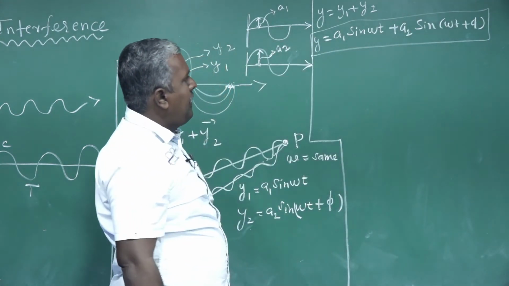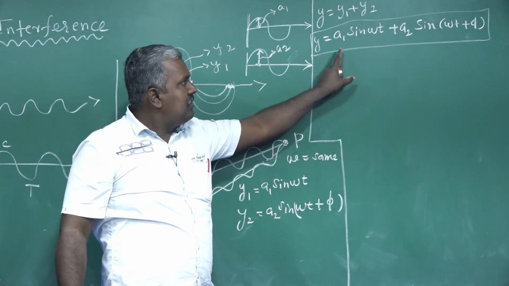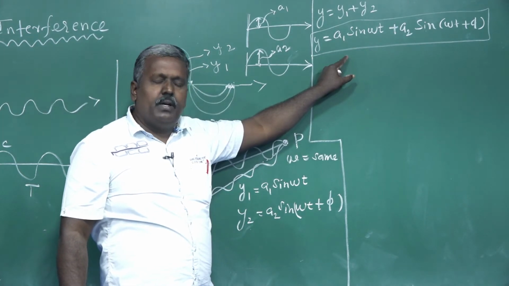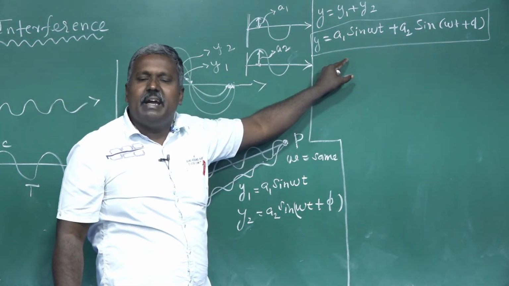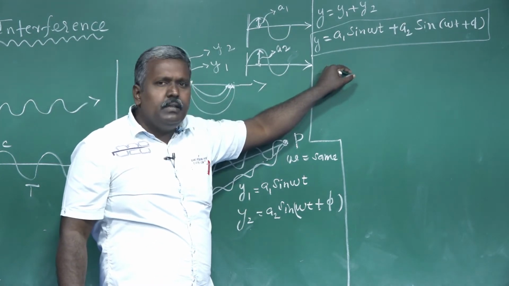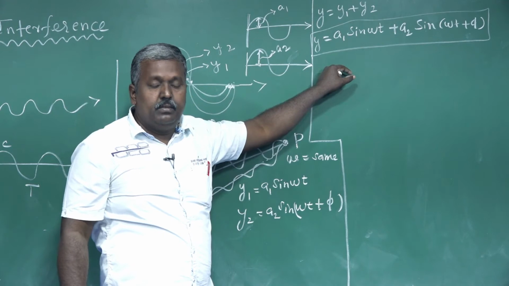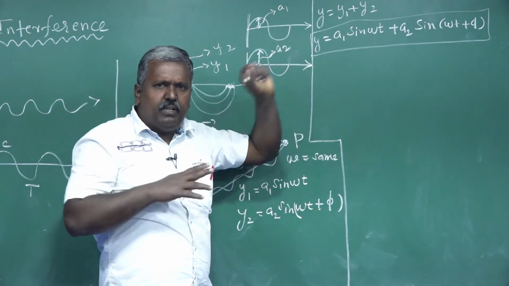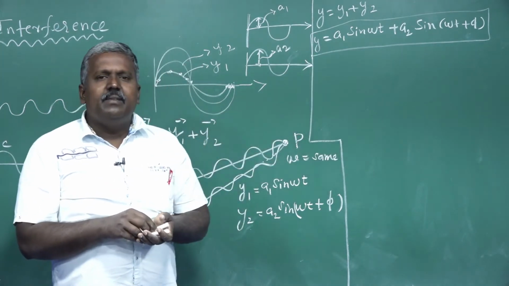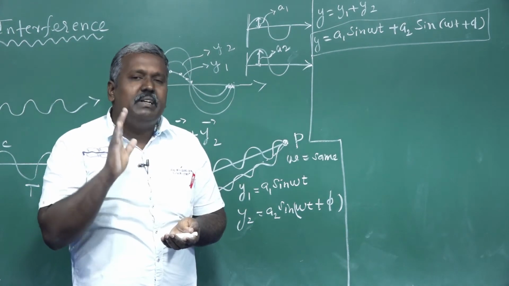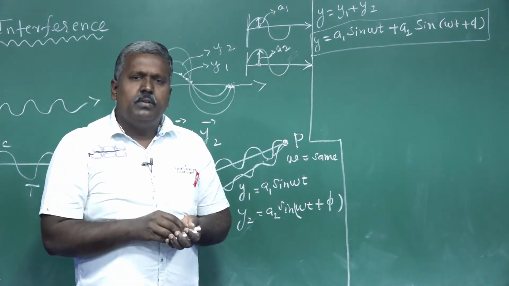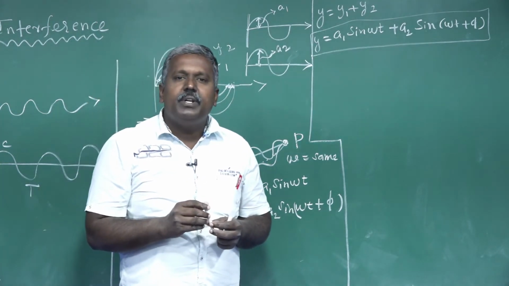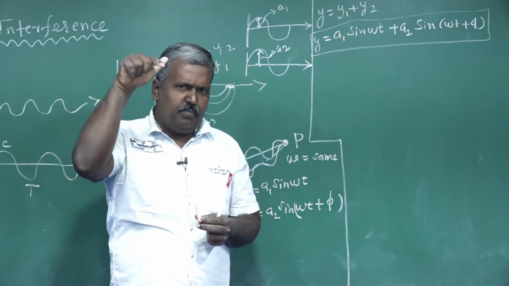On simplification, listen properly, with the help of trigonometric identities, done in 11th standard already, last year, we can write the formula for the resultant amplitude. Keep in your mind.